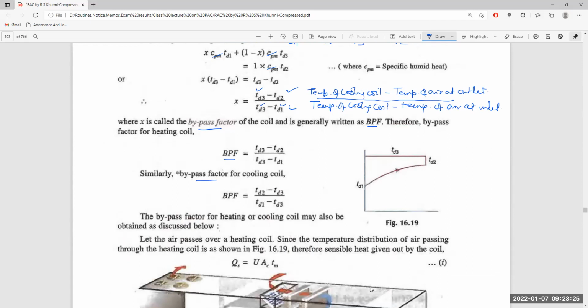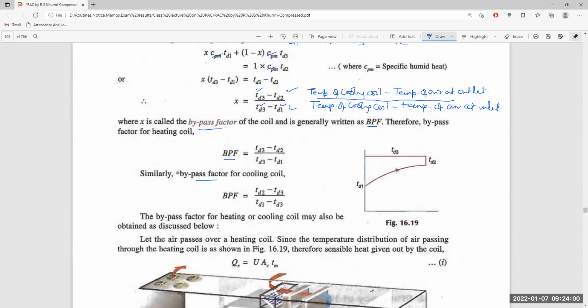We can also derive the bypass factor like this. Let the air pass over a heating coil. The temperature distribution of air passing through the heating coil is shown in the figure. TD1 is the temperature at the inlet, TD2 the temperature at the outlet, and this is the temperature of the heating coil. The air temperature approaches the temperature of the heating coil but never matches it.